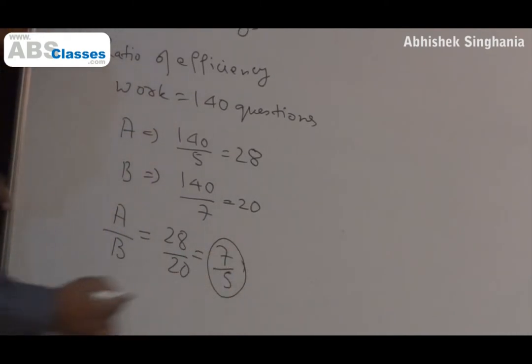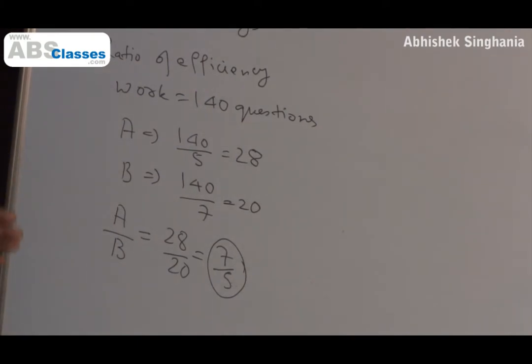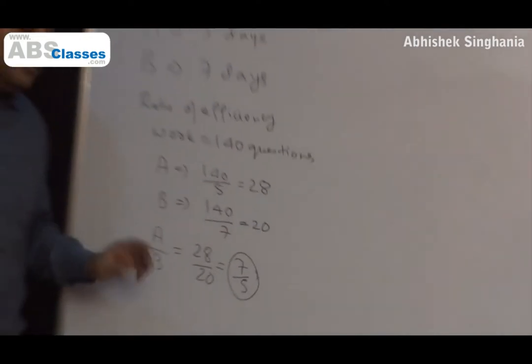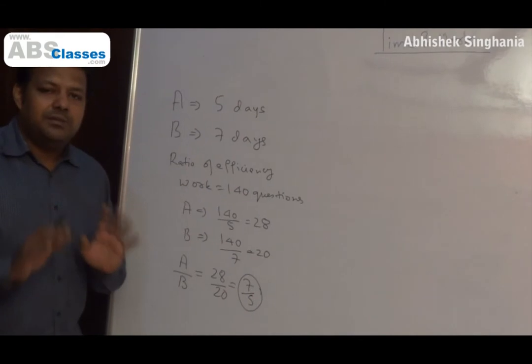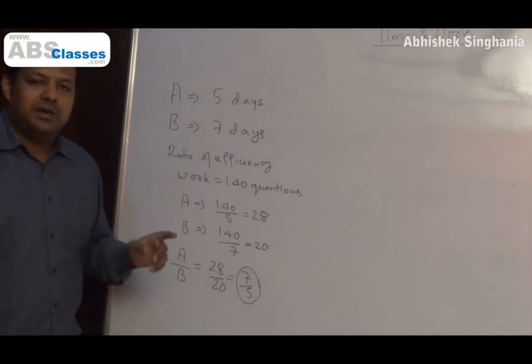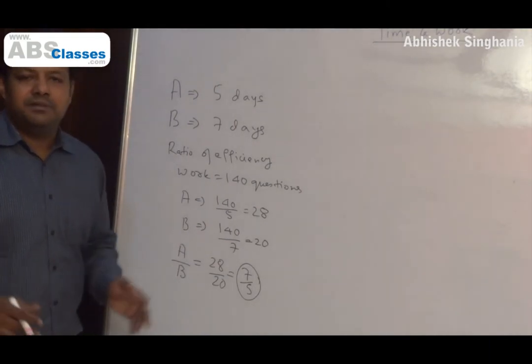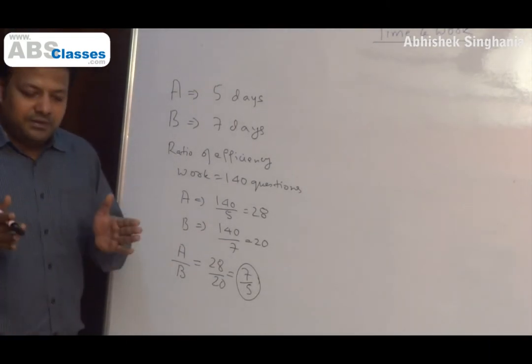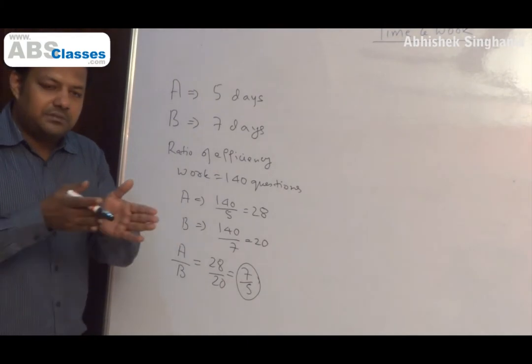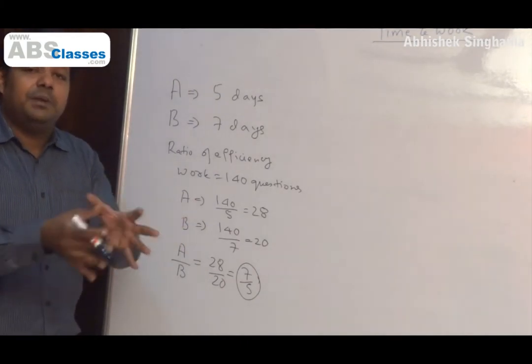So 7 by 5, this 7 and 5 is what we call efficiency. The work that you do in unit time, the same work that you do in every single unit time, so that overall it adds up to the total work and you manage to complete the work, right? But the point is, this 7 and 5 will be constant for the same time. So ratio of efficiency for 1 day is 7 by 5. Ratio of efficiency for 1 hour, 7 by 5. For 1 minute, 7 by 5. For 1 week, 7 by 5. They both, in a very robotic fashion, will move at the same constant speed of completing their work.